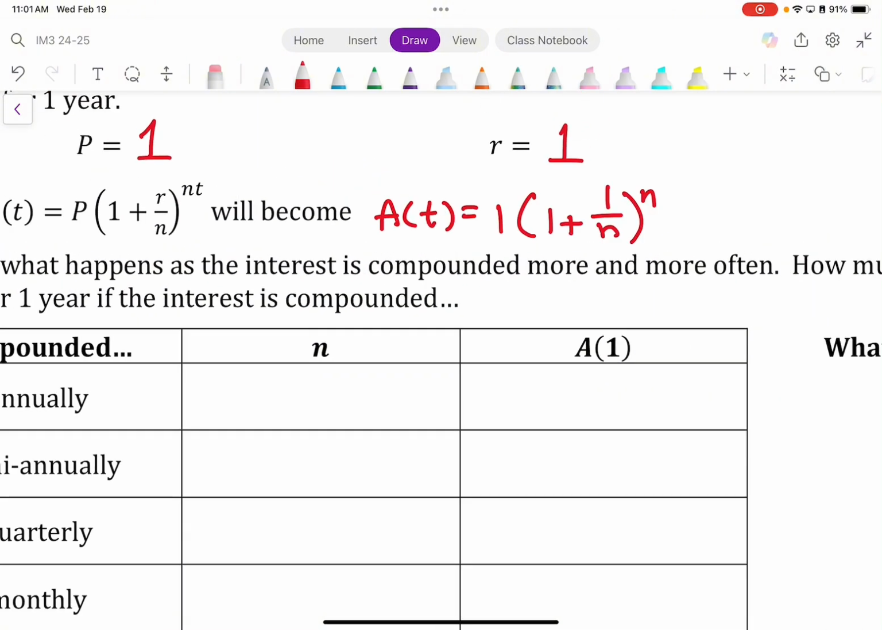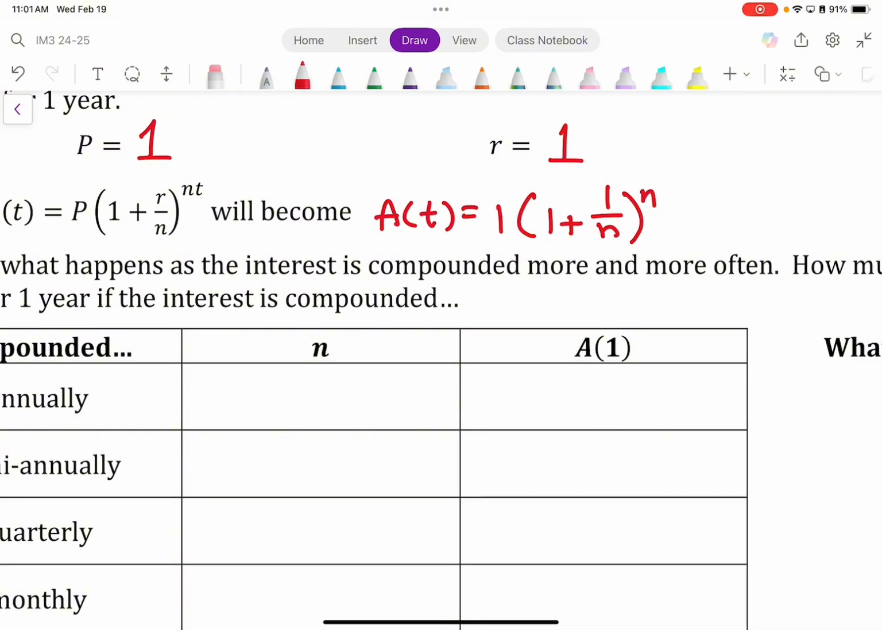Now, if you look closely, what happened here was the principal became 1, the rate became a 1, and then time became a 1, but I didn't include it because if I'm multiplying n times 1, I could just write it as n. The only thing that was left without changing was this variable n. And what does this variable n represent? So we know P stands for principal, R stands for rate, T stands for time, N stands for what?